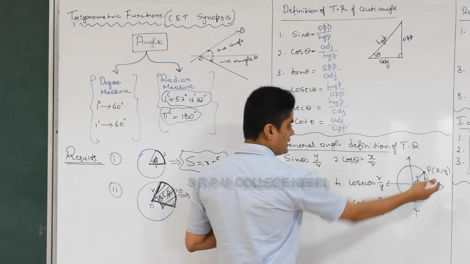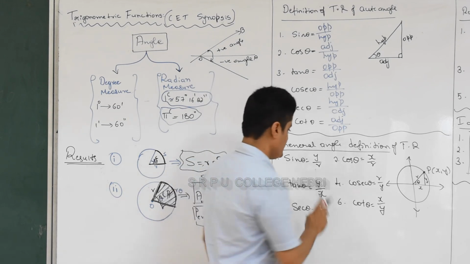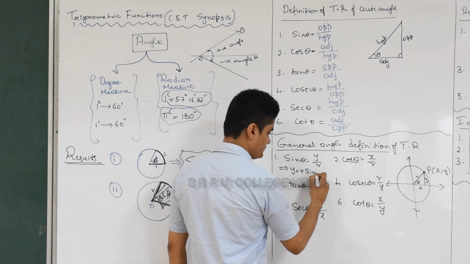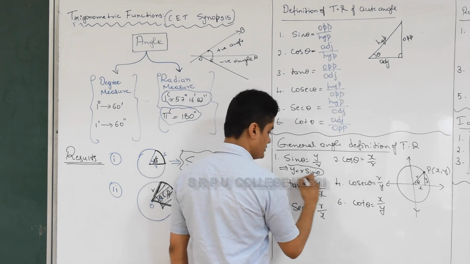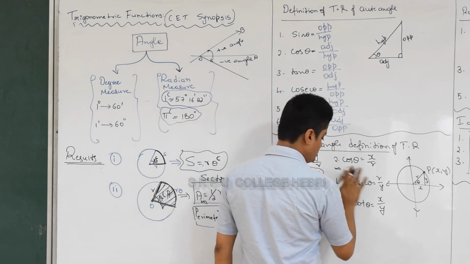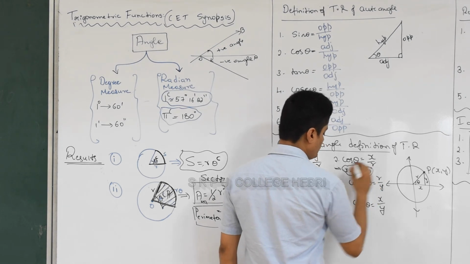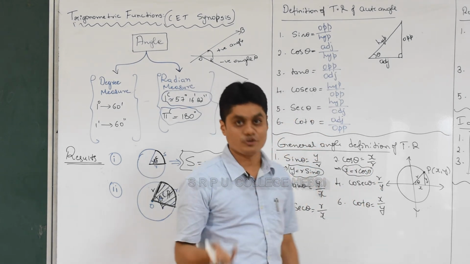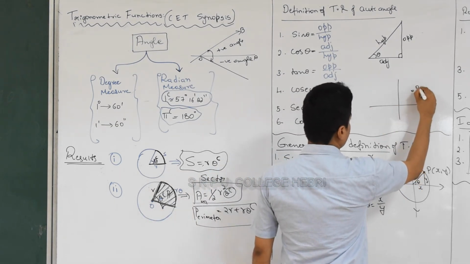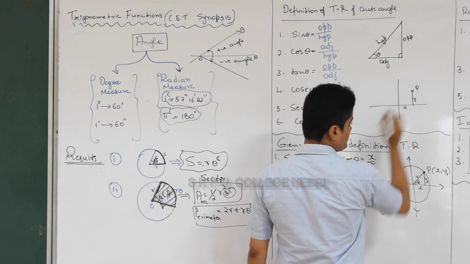Here x and y are nothing but the coordinates of the point. So observe carefully. See, because of this I can write here y is equal to r sin theta. I'll tell one concept, you will need it, y is equal to r sin theta. This implies x is equal to r cos theta. Now see, in 10th standard you learned geometry, right? What did you learn in geometry? How to plot a point. Take a point P here, then drop one perpendicular, and then it becomes x, y, this becomes x, right.